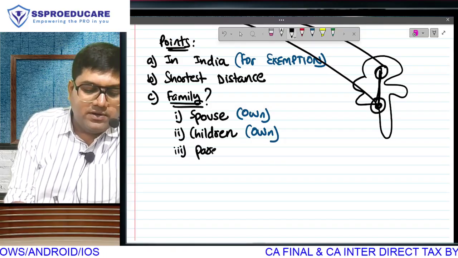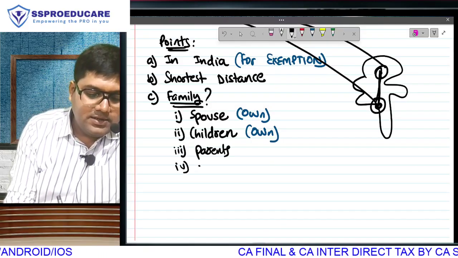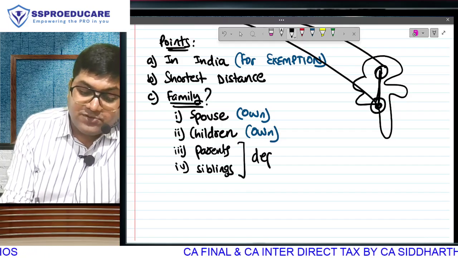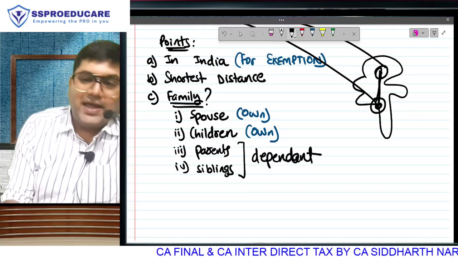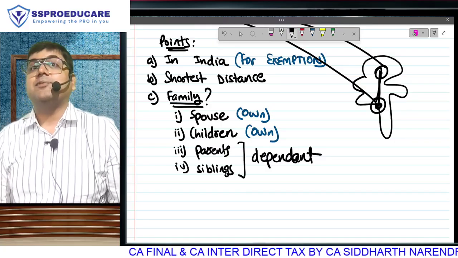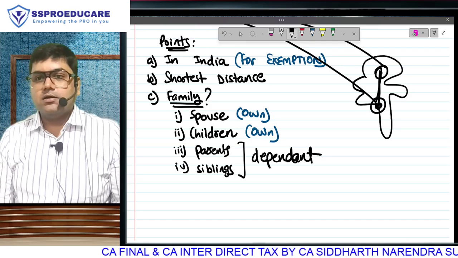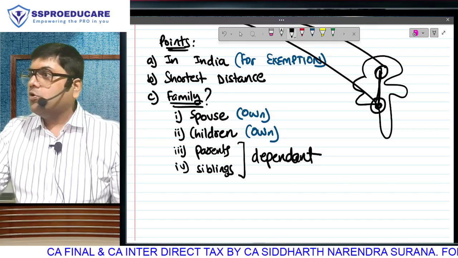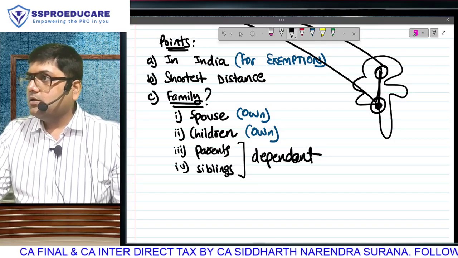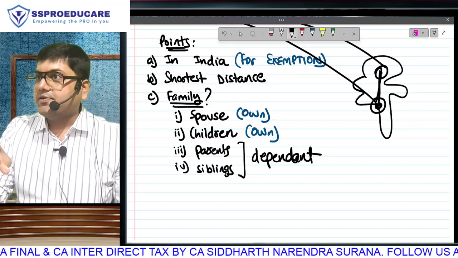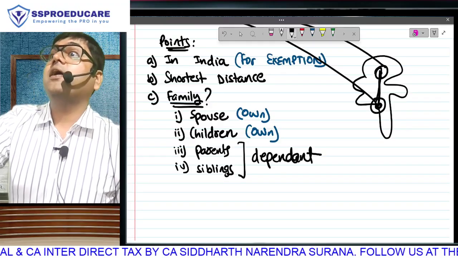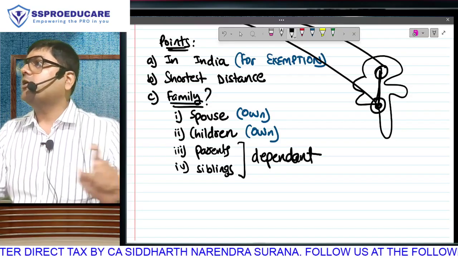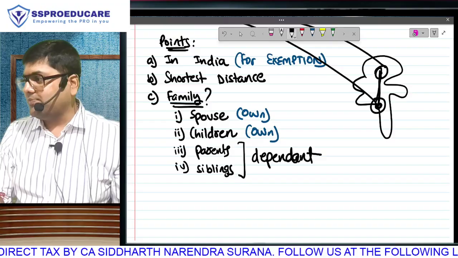They have also covered parents and siblings, but here they have specified that they have to be financially dependent upon you. Parents and siblings only if dependent. That means if parents and siblings are independent, you don't go with them on a picnic? You can, but don't pay for their ticket. You can. You won't get exemption. Their ticket won't be considered. Grandparents, grandchildren, not covered. Independent parents and siblings, not covered.